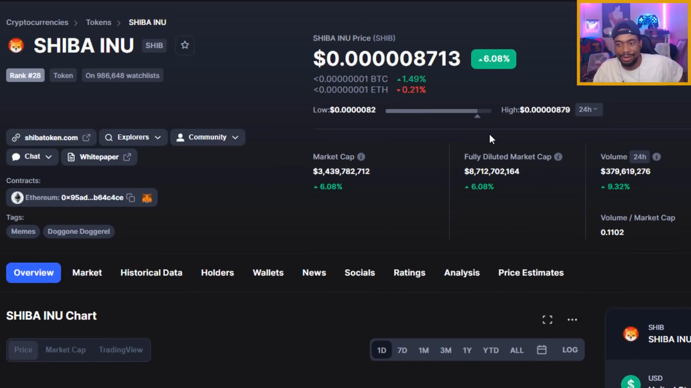Oh, wow. All right, okay. Let's get it. That's what I like to see. So SHIB is in the green, all right? SHIB is in the green, up 6%.